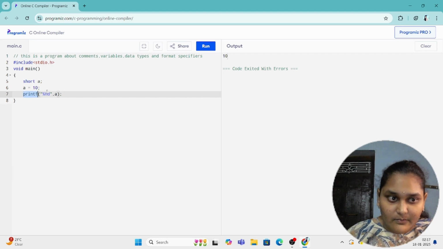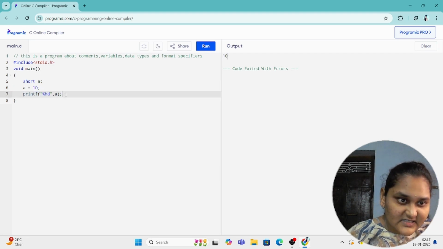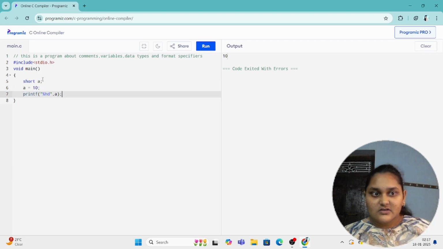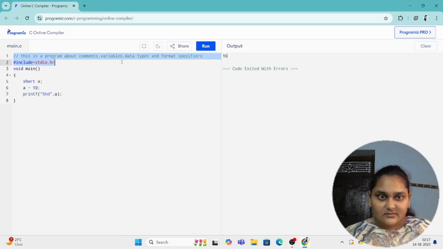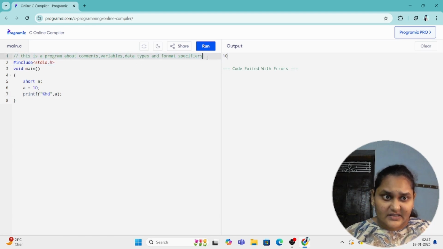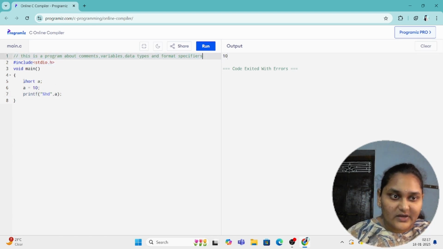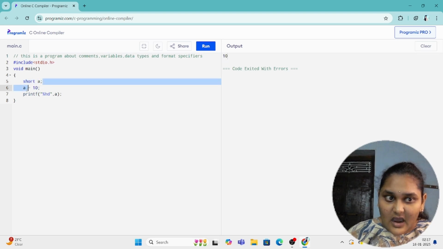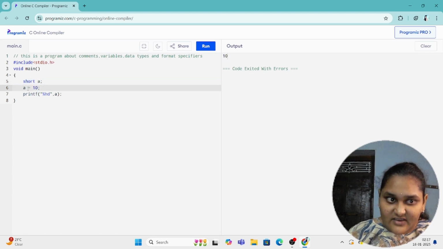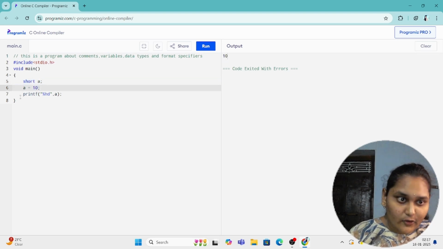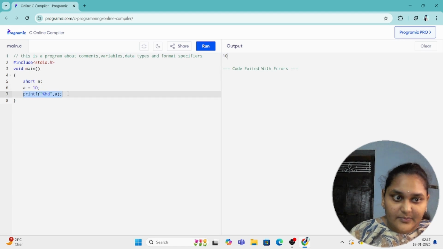So for now, you learn how to use format specifiers in the printf function. We saw how to comment, how to declare a variable, how to initialize a variable, how to use a format specifier in the printf function, and how to print the value of a variable.